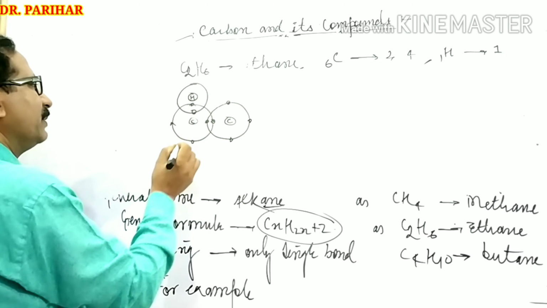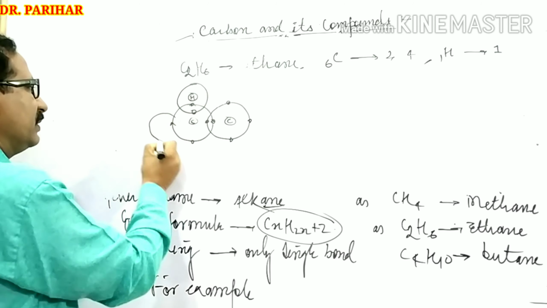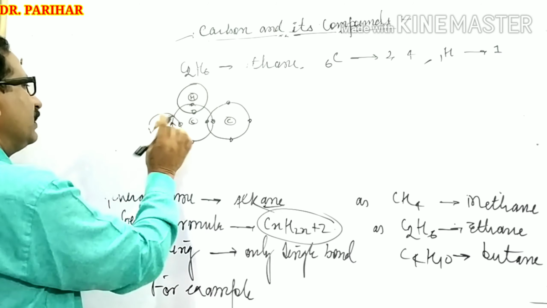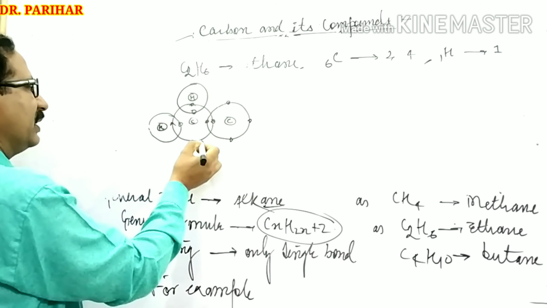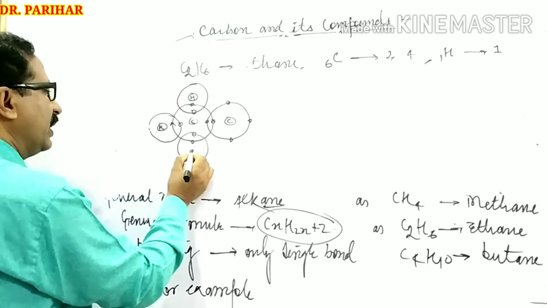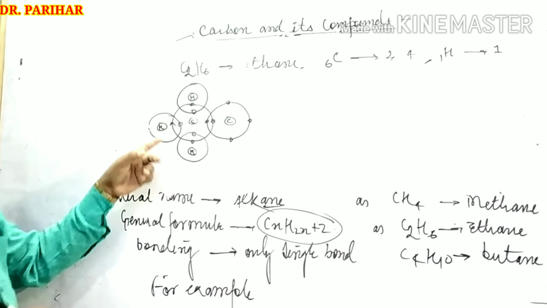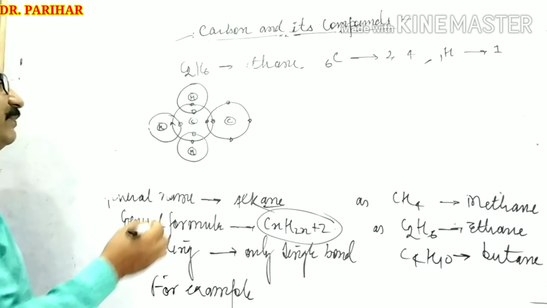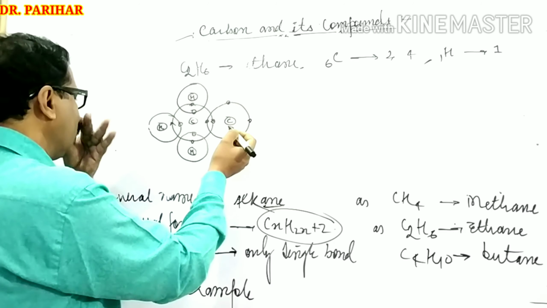This is one hydrogen atom sharing 1 electron. This is another hydrogen atom sharing 1 electron. This is another hydrogen atom sharing 1 electron. So 3 hydrogen atoms are used to perform sharing with this carbon atom. In the same way, this carbon atom will also perform